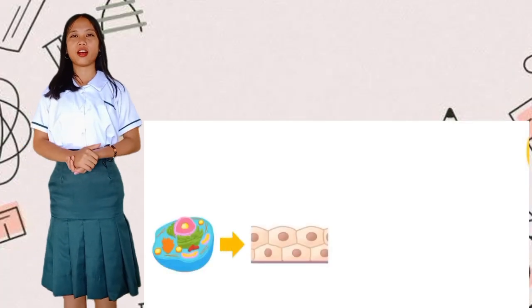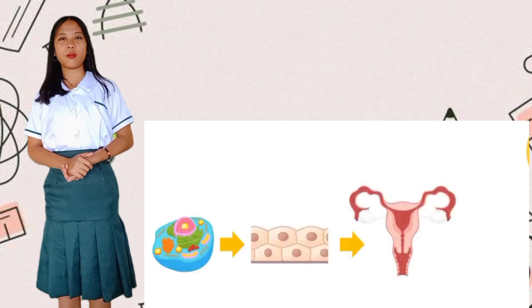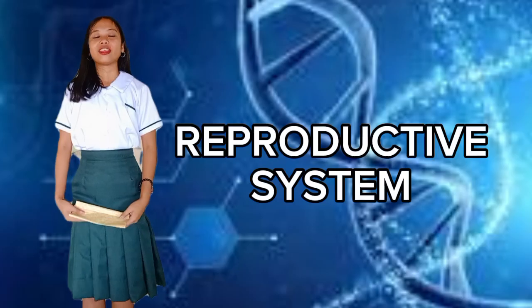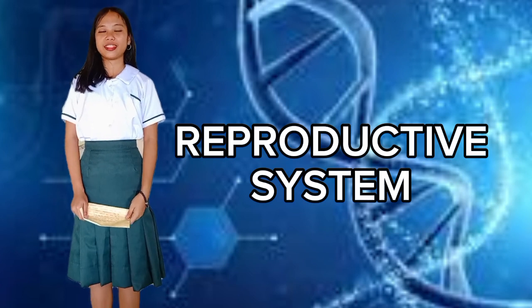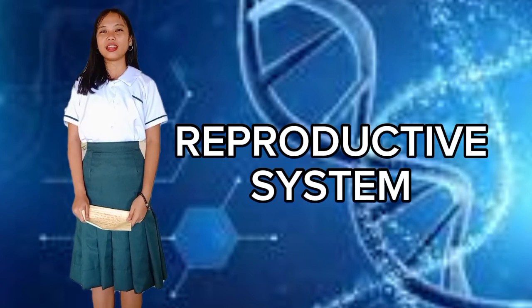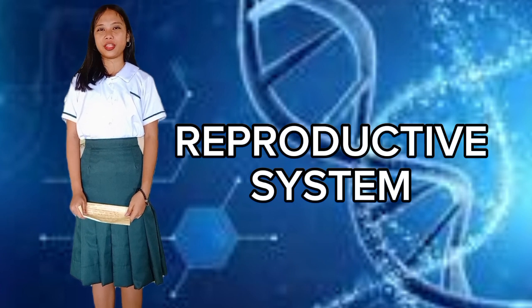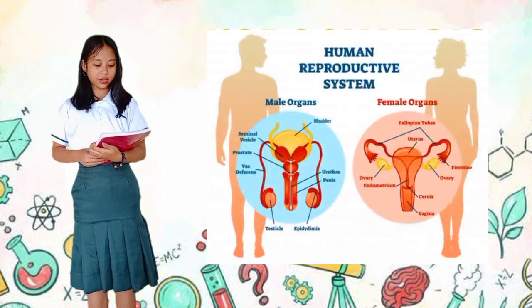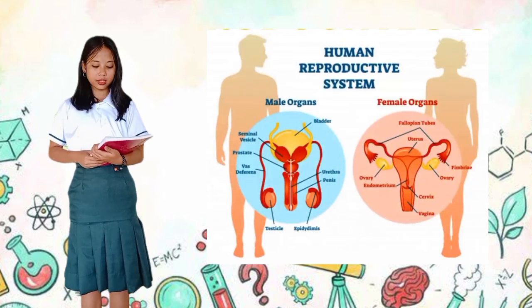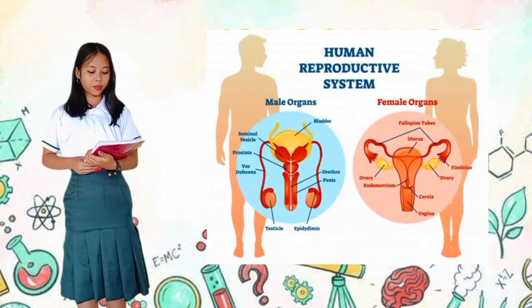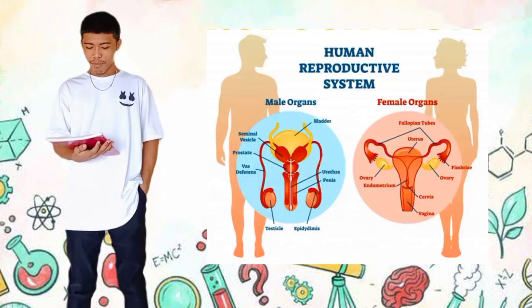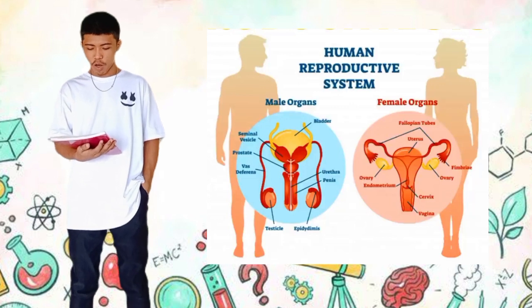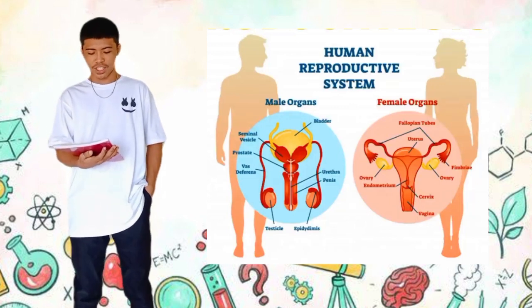Cells make up a tissue, and tissues make up an organ, which make up a system. The reproductive system of humans does not become fully active until an individual reaches puberty. Most organ systems of the body show little difference between males and females, except for the reproductive system. There are major differences between the male and female reproductive systems, although they also share several similarities.